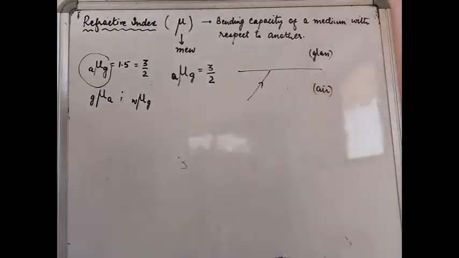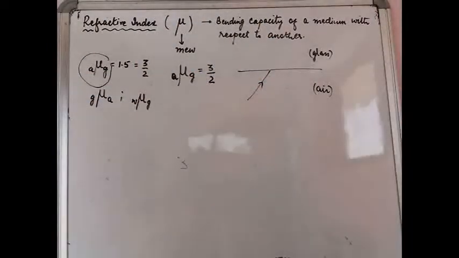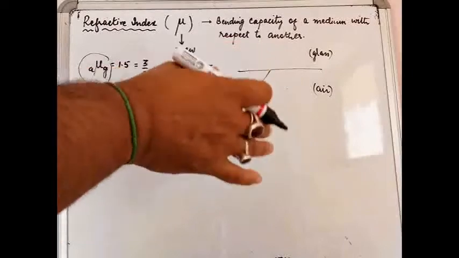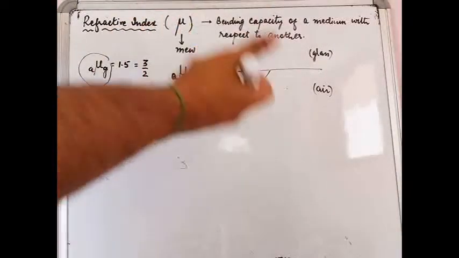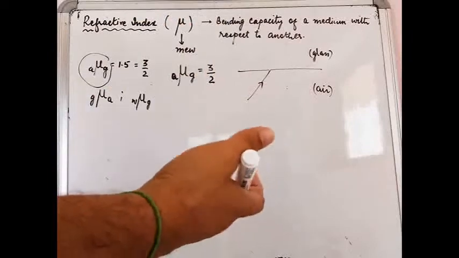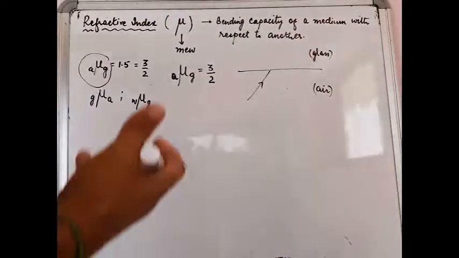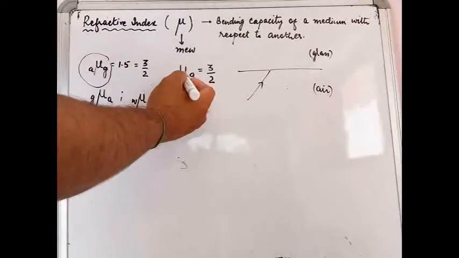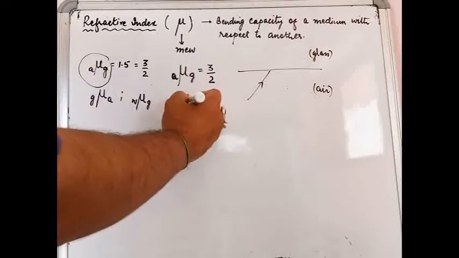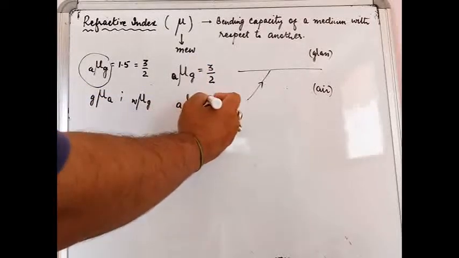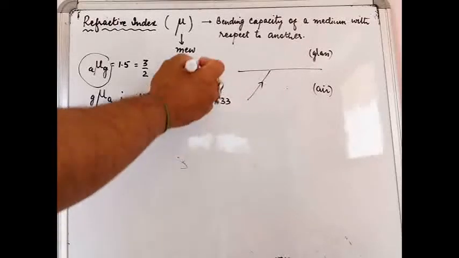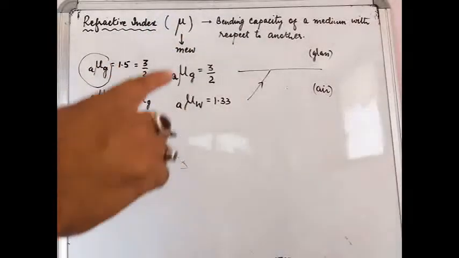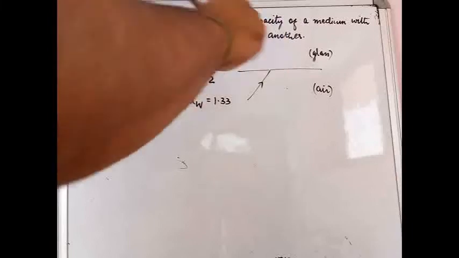Okay, now recalling in the beginning of this lecture, I had told you that bending happens because there is a change in the optical densities of the medium. There is obstacle that comes, and therefore the speed of the light changes. Okay, the wavelength of the light changes. That is why bending takes place. Okay, so if refractive index of glass is 3/2 and if refractive index of water is 1.33, how are we getting all these values? From where? So we are comparing the velocities of light in these two different mediums.